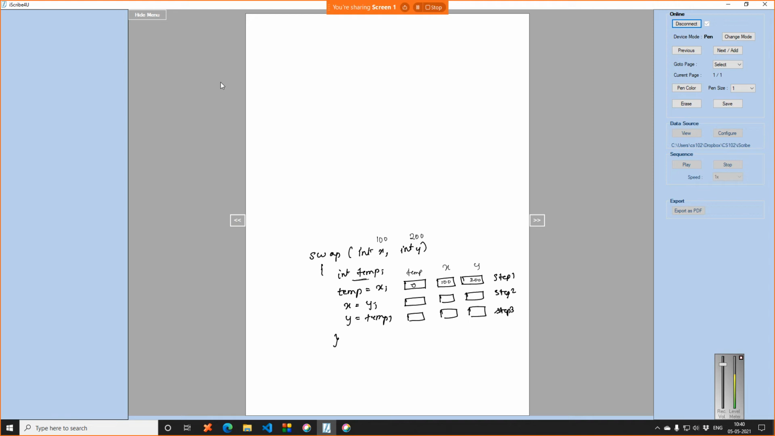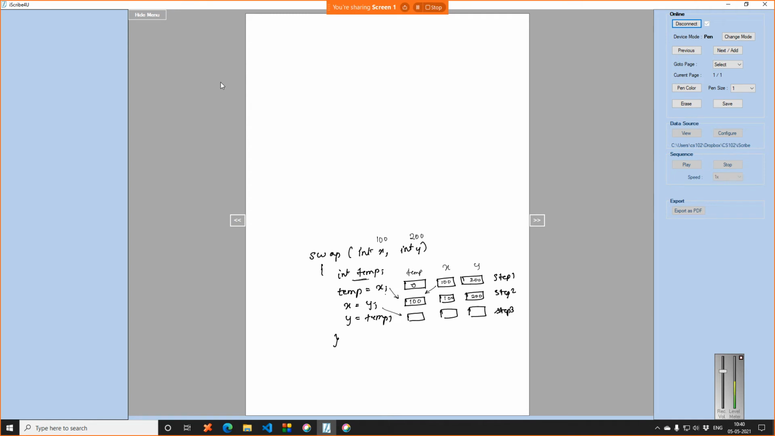Then when you do temp is equal to x, what will be the value of temp? It will contain the value of x. So the value of x comes here. The rest of the values still remain the same. This will be 100, this will be 200. This is the first step.